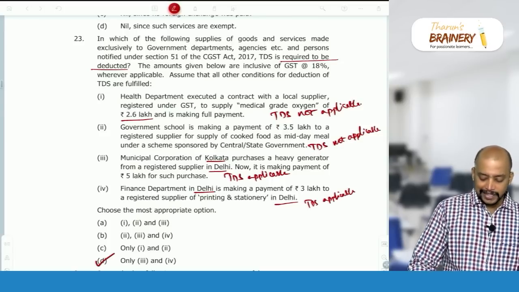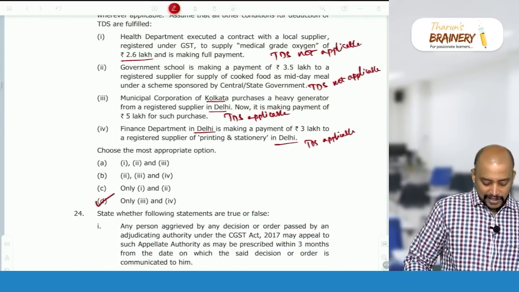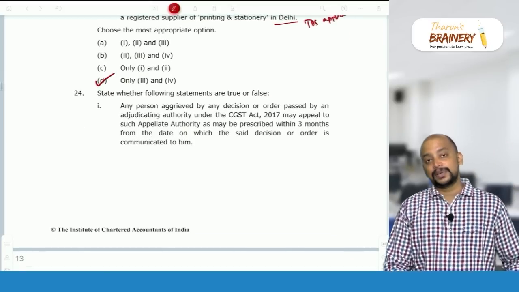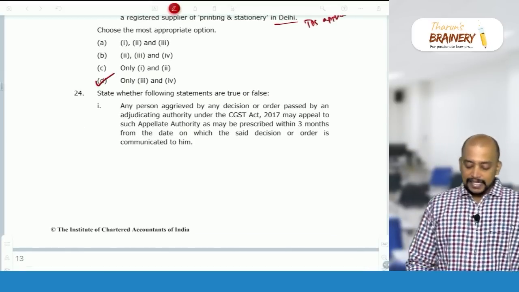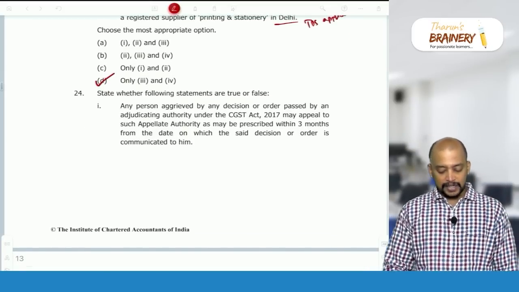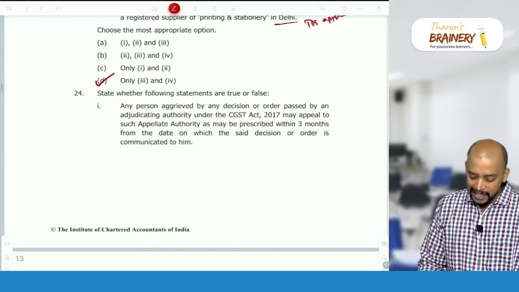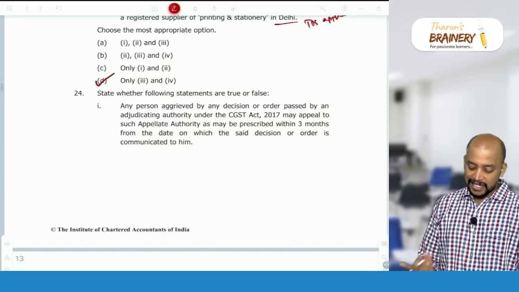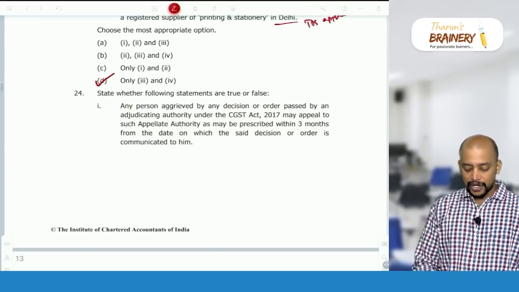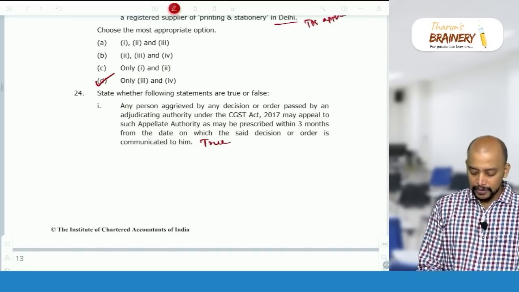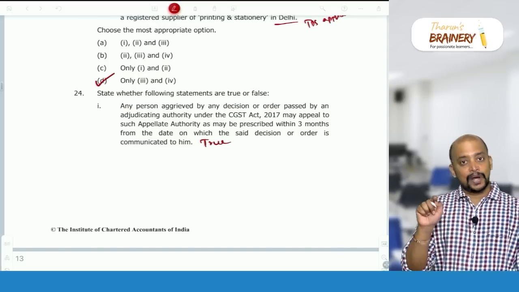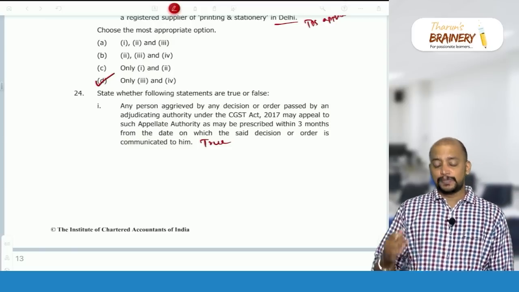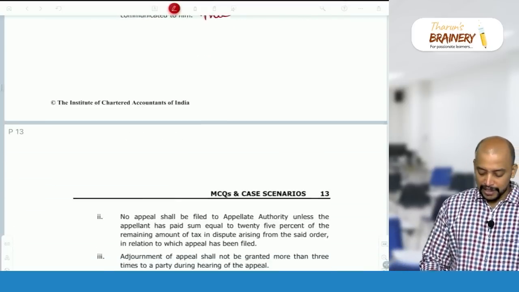So only in cases 3 and 4, TDS will be applicable. Then next, state which of the following statements are true or false. Any person aggrieved by any decision or order passed by an adjudicating authority may appeal to such appellate authority within 3 months from the date on which the said order is communicated to him. True. And there is a condonation of delay by 1 month, 3 plus 1. So if I want to go for a first appeal, the time limit is 3 months plus 1 month. So the given statement is true.